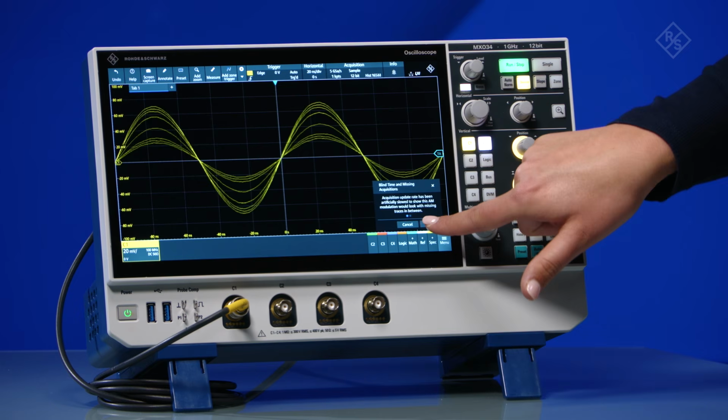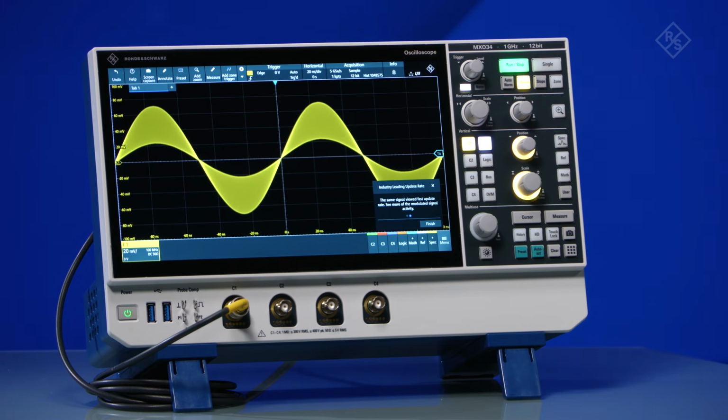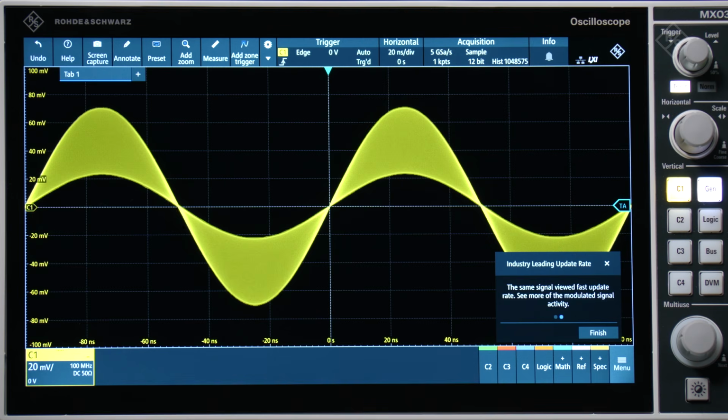Now let's remove the limitations. As you can see, the scope is running much faster, and we can see many more waveforms. Going back to the speed menu, you can now see that we are running at 3.3 million waveforms per second and are capturing around 66% of the signal.